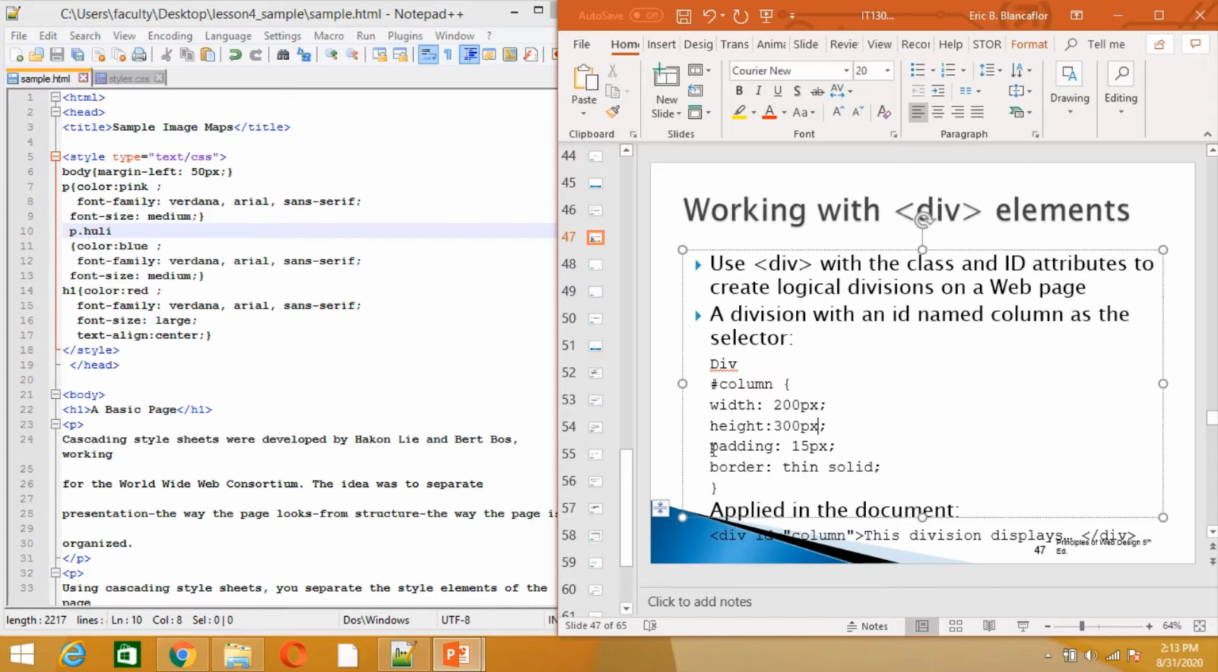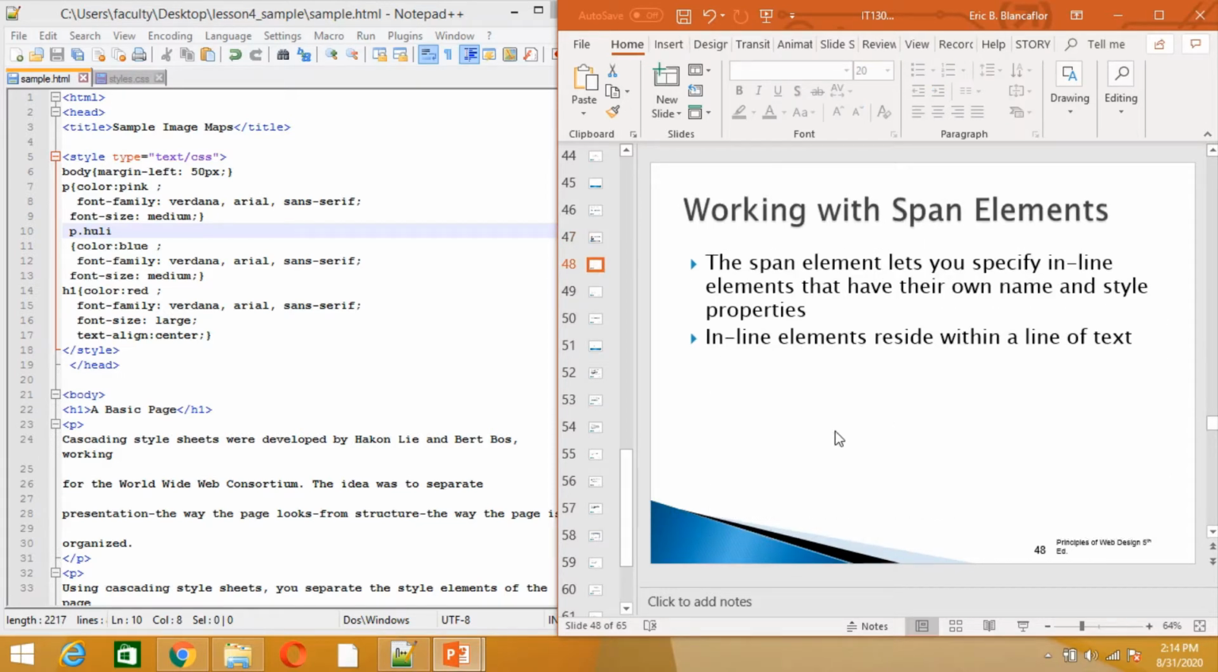And then let's say the division will have a padding of 15 pixels, and we apply a border of thin solid. So I have here an example of a div, and then we may have a series of divisions applied in a page. For us to identify specific styles in each division, we may apply a class or an ID. In this case, what is applied is an ID, like this division has a label of column. So this column, you have to add it here, and since this is an ID, we apply the hashtag character.